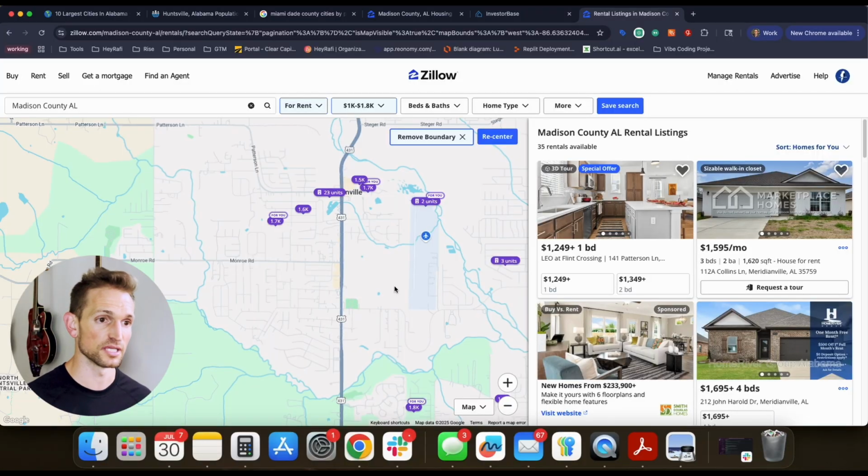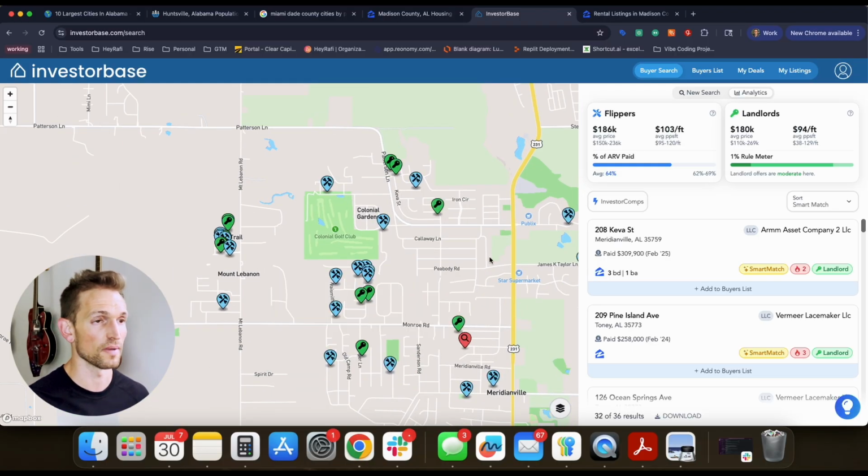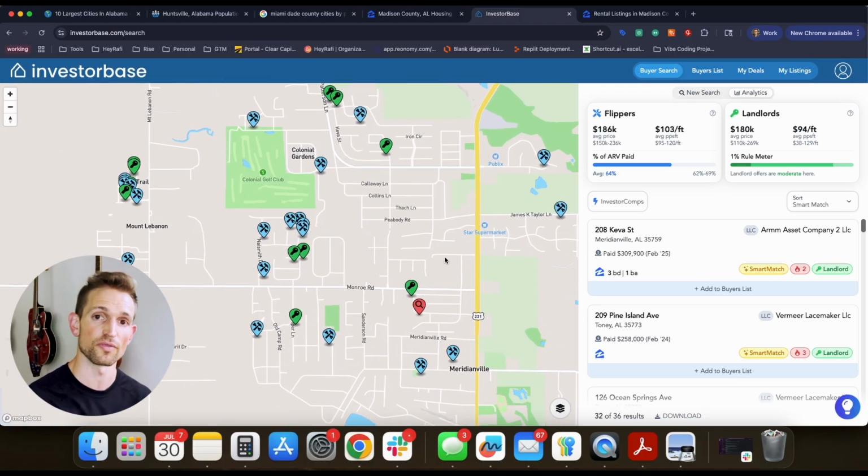That is a special number because as an investor, if I need to get a deal under contract and I'm trying to serve a rental buyer or a landlord, whatever you want to call them, I should be trying to keep that as close to the 1% rule as possible. So I need to be thinking about HOA fees and how much the actual purchase price on that property was. For now, we can set that one aside because we understand that this area is more advantageous from a flipping standpoint, and we can proceed with that strategy.